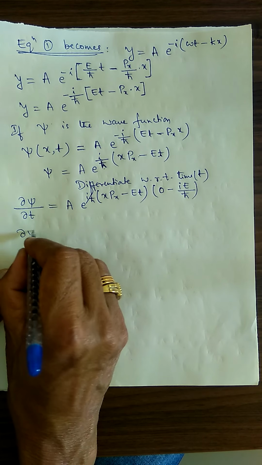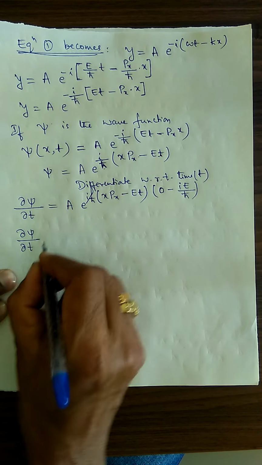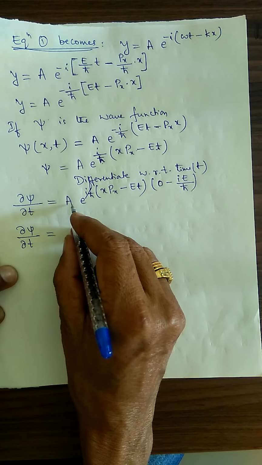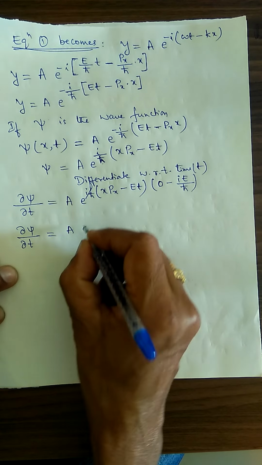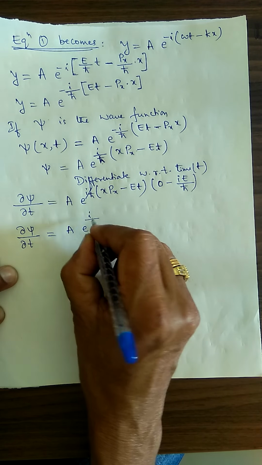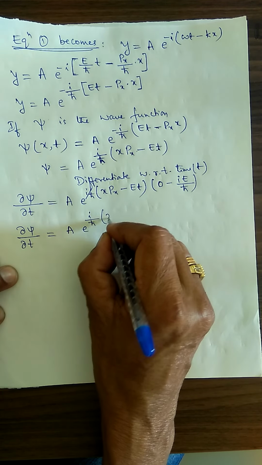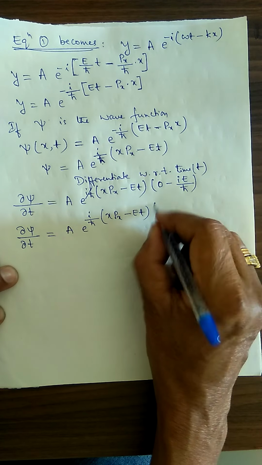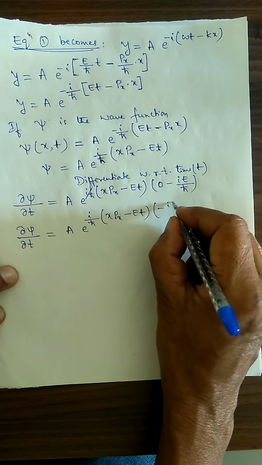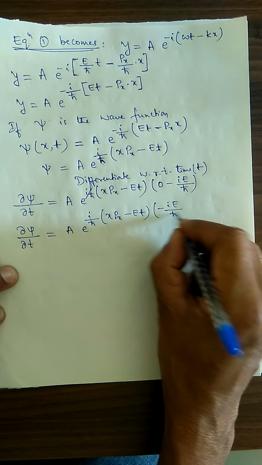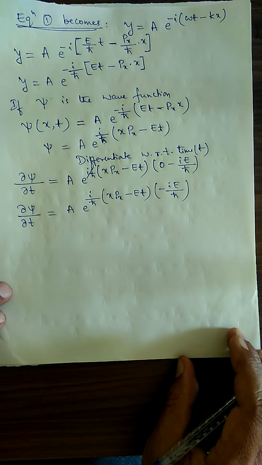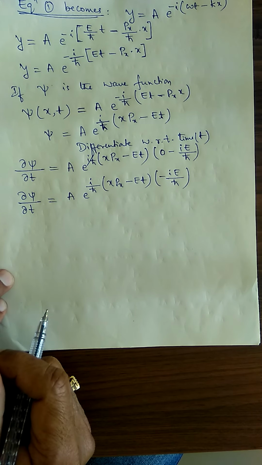Therefore, del psi divided by del t is equal to A e to the power i divided by h cross (x px minus Et) multiplied by minus iE divided by h cross. Okay, is it clear? See that.